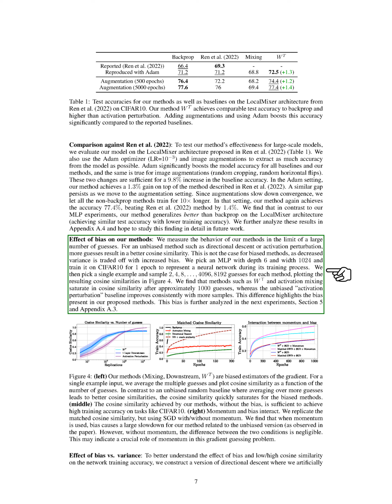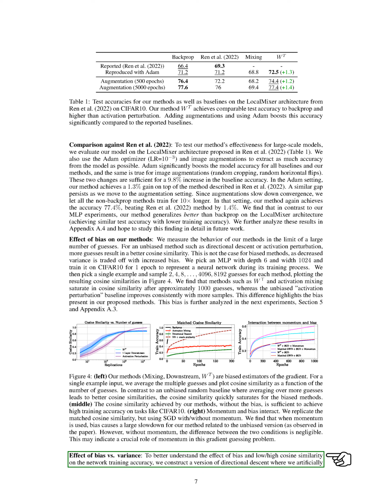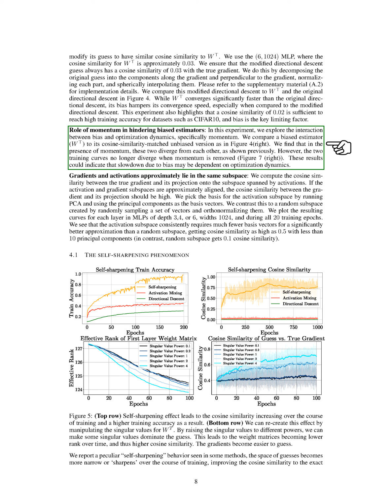To better understand the effect of bias and low-high cosine similarity on the network training accuracy, we construct a version of directional descent where we artificially modify its guess to have similar cosine similarity to the transposed weight matrix method. We find that while the transposed weight matrix method converges significantly faster than the original directional descent, its bias hampers its convergence speed. In another experiment, we explore the interaction between bias and optimization dynamics, specifically momentum. We find that in the presence of momentum, these two diverge from each other. However, the two training curves no longer diverge when momentum is removed.